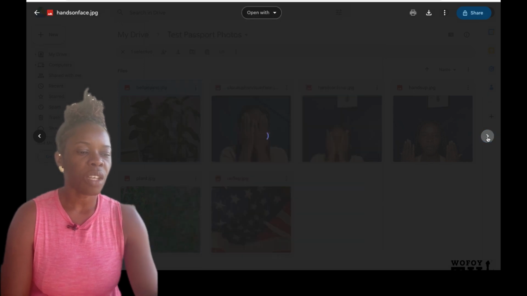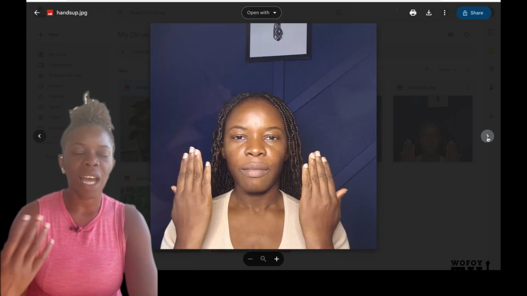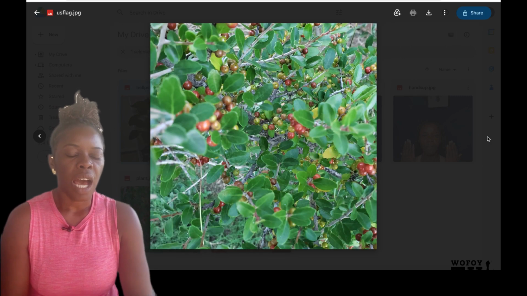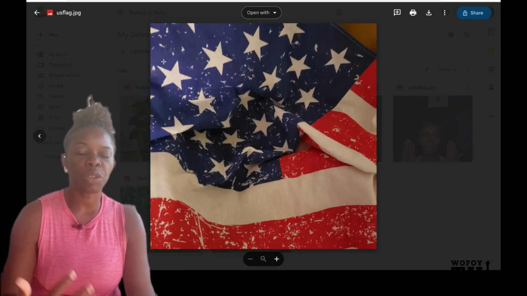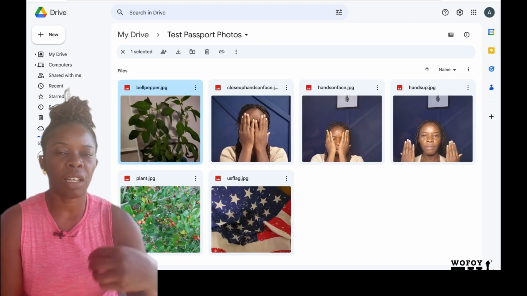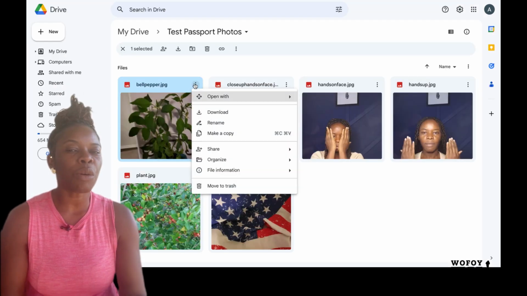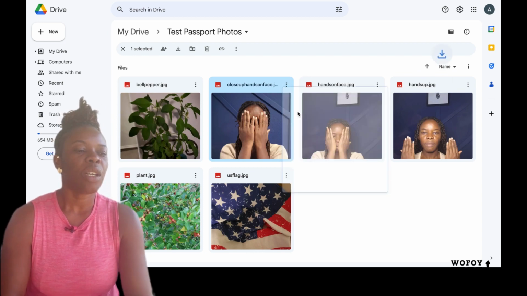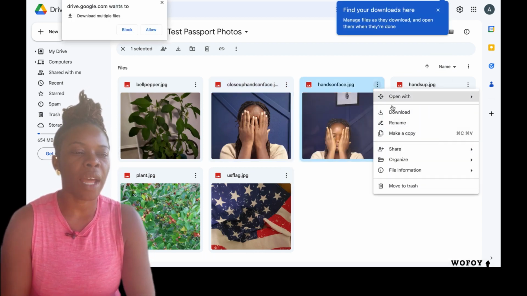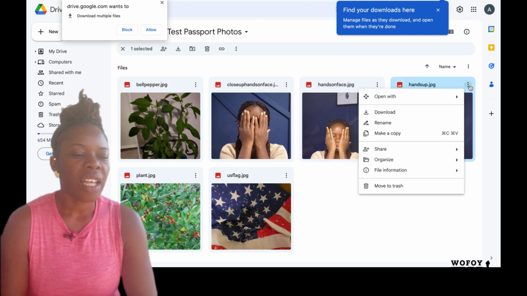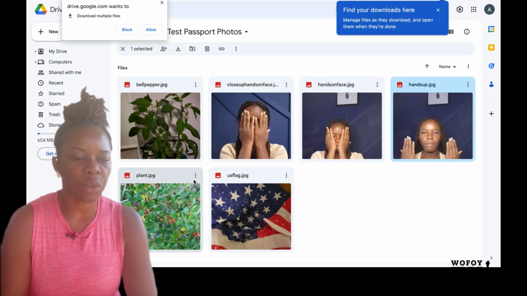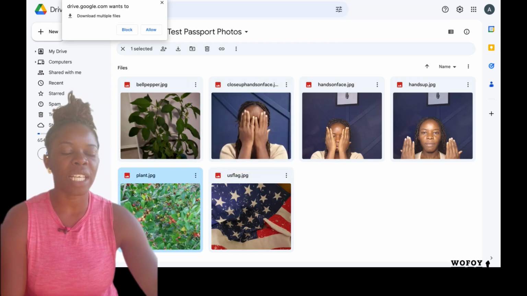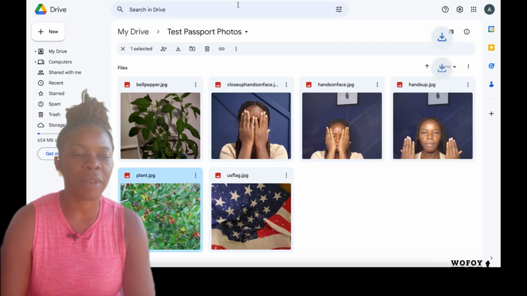Okay, so after I took the photos, I saved them on my Google Drive. You need to get them onto the device that you're going to apply for the lottery on, and from Google Drive, you must save them on the actual computer. So I went back and downloaded all of the photos one by one. After I downloaded them, they are physically on my computer, and now I can bring them here to the State Department photo tool to check them.